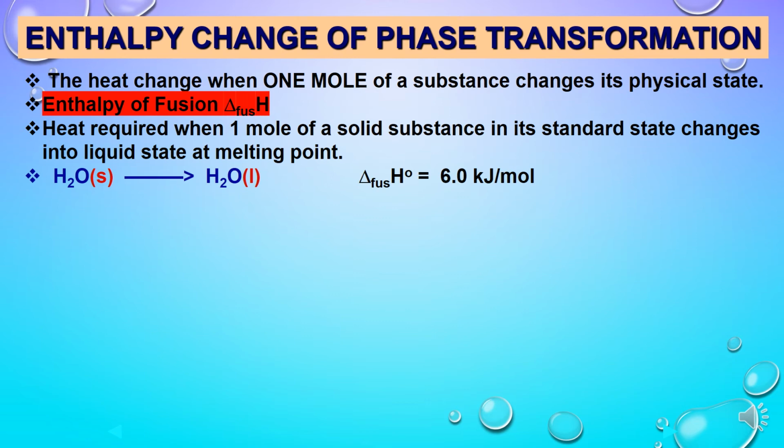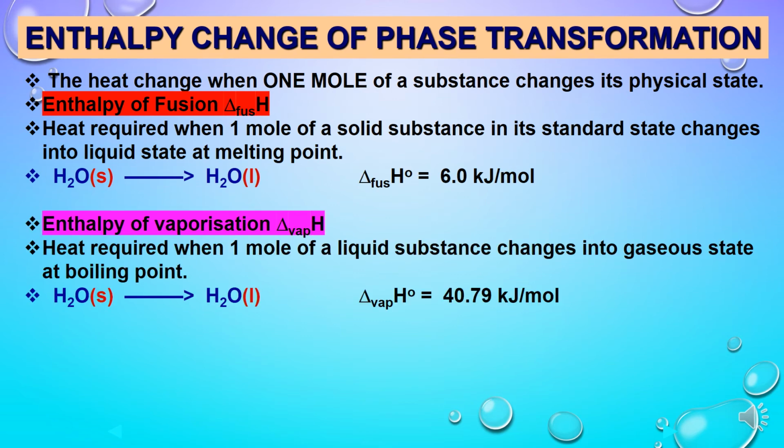Fusion means when 1 mole of a solid substance changes into liquid state at melting point, the changes associated with the process are called standard enthalpy of fusion. For example, here you can see 1 mole of ice when changes into 1 mole of water, the heat absorbed by ice is 6 kilojoule per mole. It's known as enthalpy of fusion of ice.